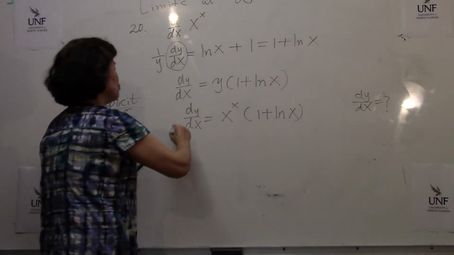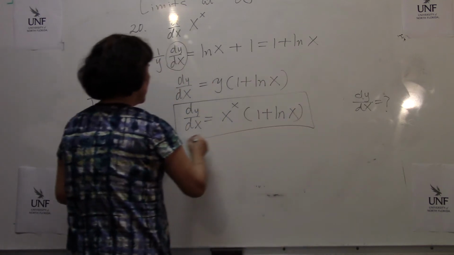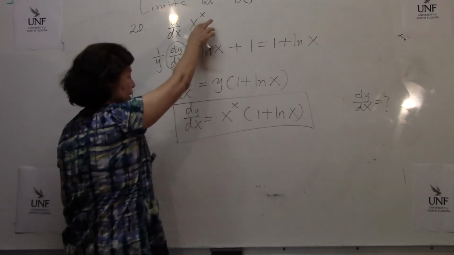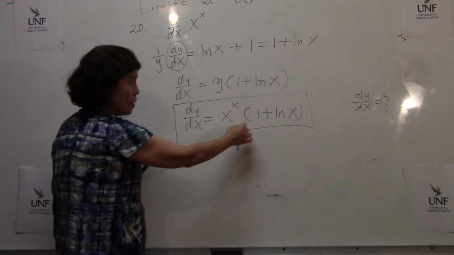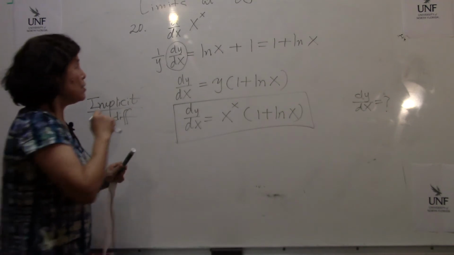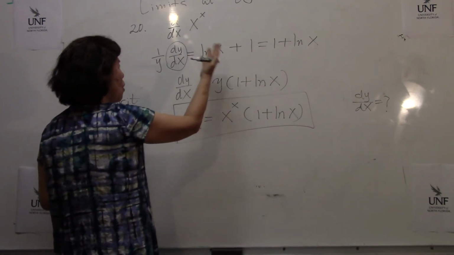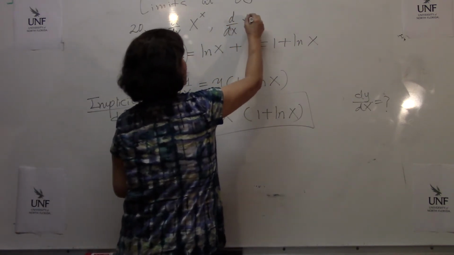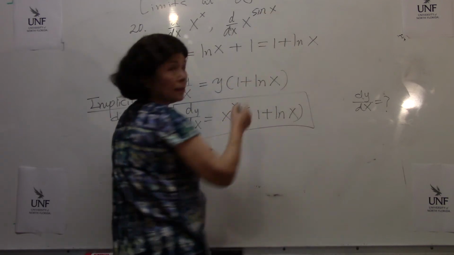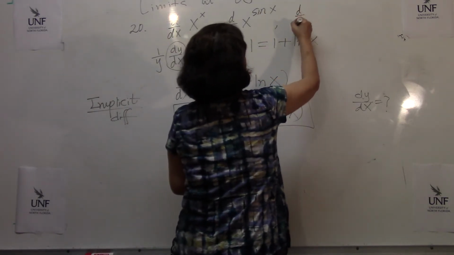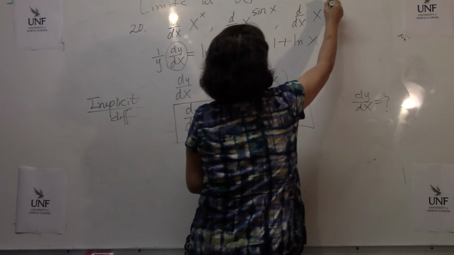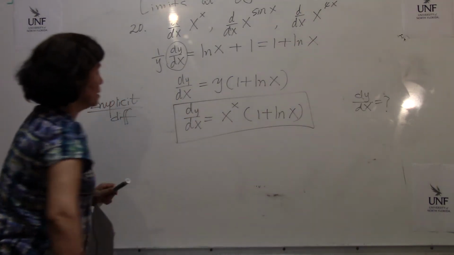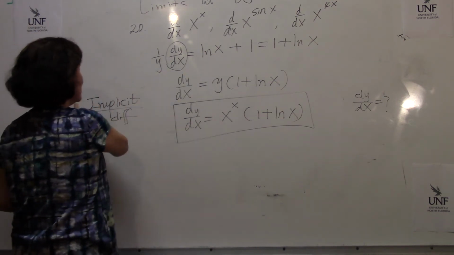So this is the derivative of x to the x. You see? The function itself is in here and then multiply by this. Well, you are going to apply this kind of taking log first and then differentiate it for anything like, for example, x to the sine x. Okay? It doesn't matter. Again, d/dx of x to the 4x, anything where both parts have this variable in it, okay? Then you are going to use exactly the same thing.